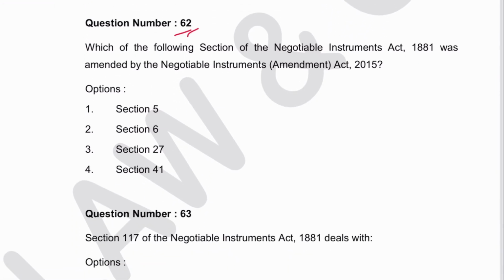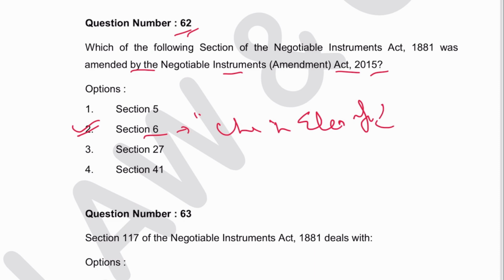Next 62. Which of the following section of NI Act was amended by the Negotiable Instrument Act 2015? This is a tough question. You also need to now look at the sections and their amendments and which section has been amended at what time. So it was section 6. 2 is the answer. The word check in electronic form has been inserted in section 6. Okay.